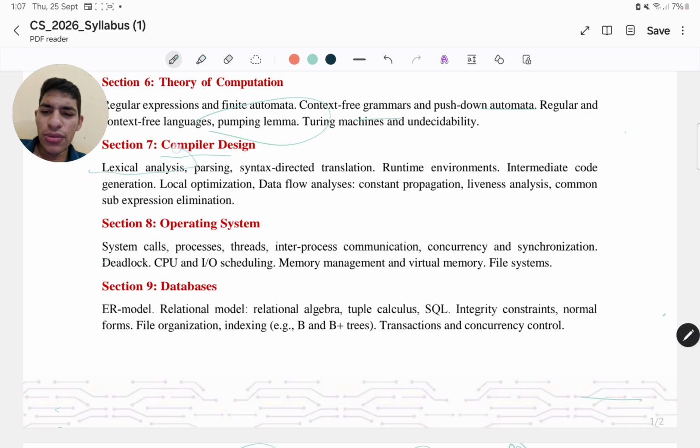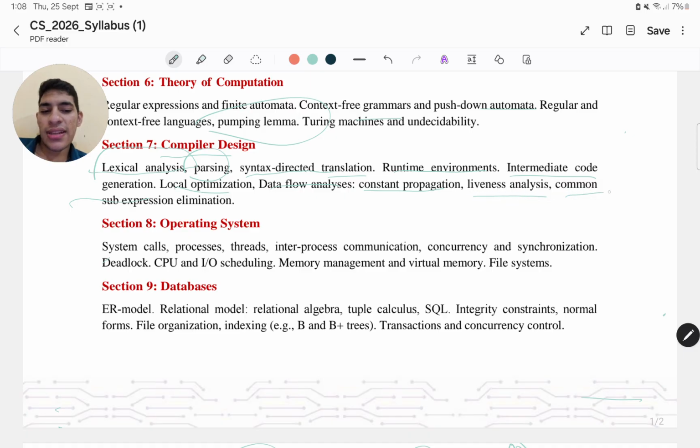So you need to know what lexical analysis is, what parsing is, how to actually generate the parse tree, how to actually go for ambiguity. That's a pretty famous question which actually comes in the NET and GRF and also GATE exams, right? The ambiguity question: whether a particular language is ambiguous, whether it is left recursive, whether it is right recursive, something like that. Then you have the syntax directed translation, runtime environments, intermediate code generation, code optimization, data flow analysis,